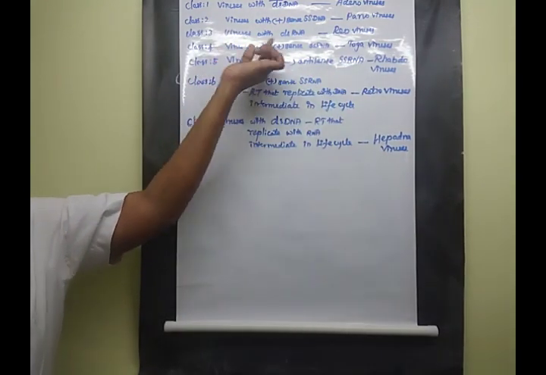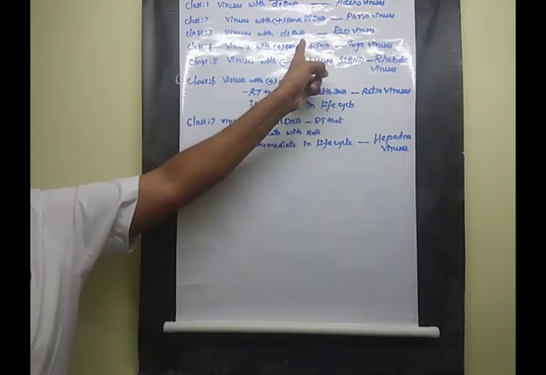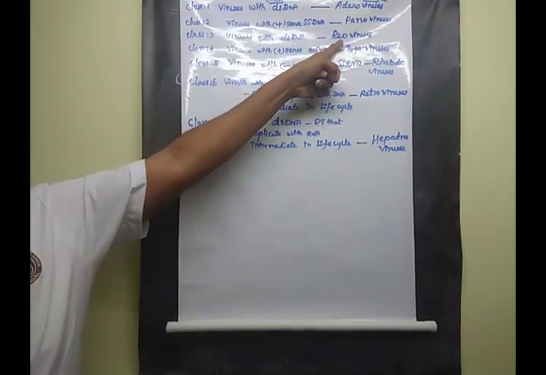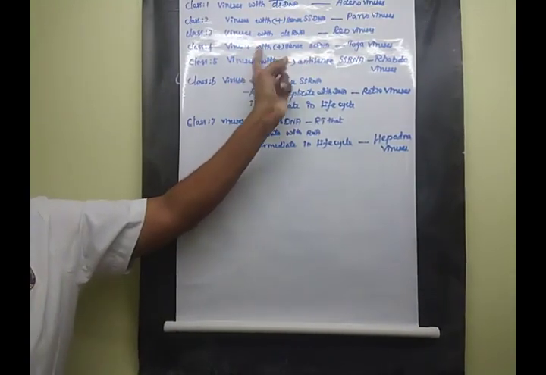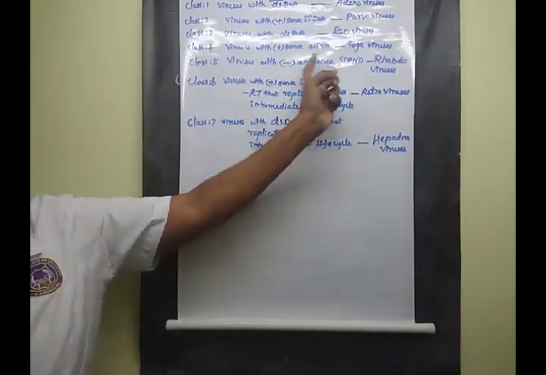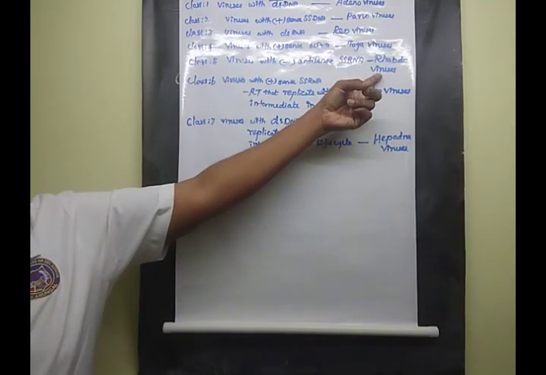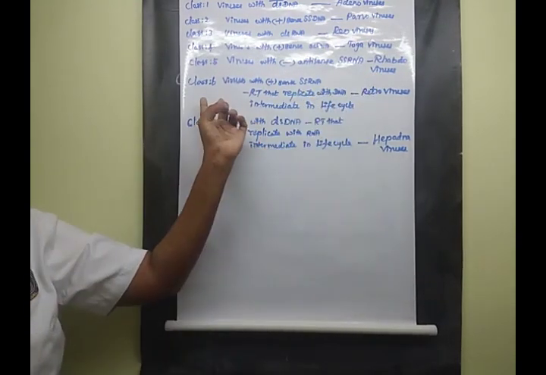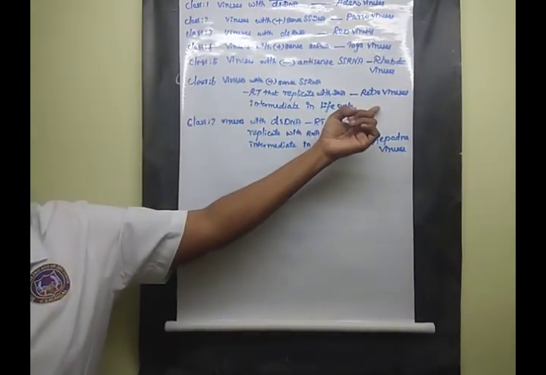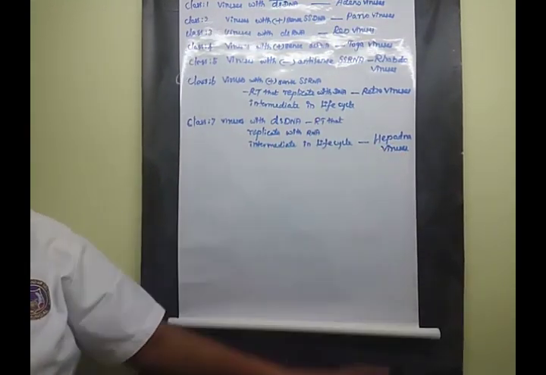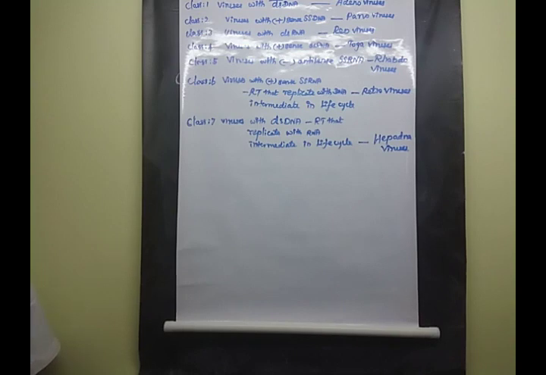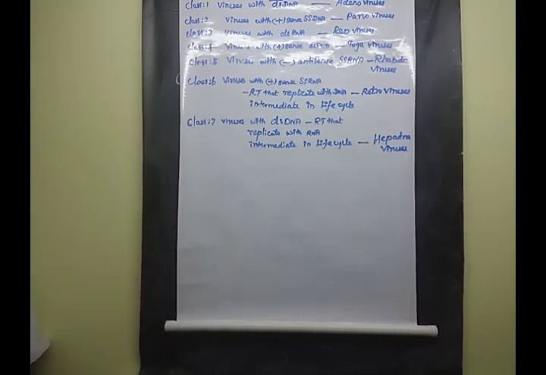Clear? Then the third class, an example of virus name is reovirus. Fourth class, Togavirus. Fifth class, Rhabdovirus. Sixth class, Retrovirus. Seventh class of classification here, Kepna viruses. Yeah? So these are the different classes of viruses.